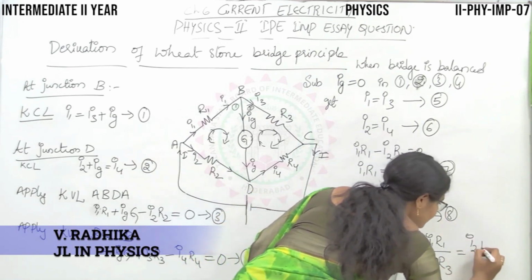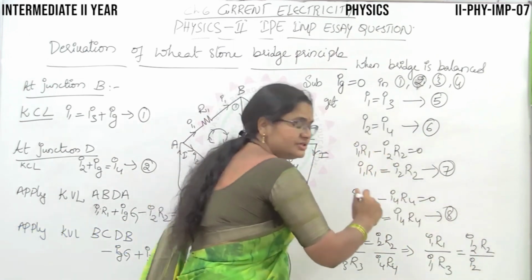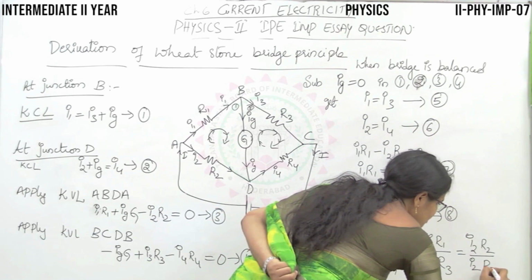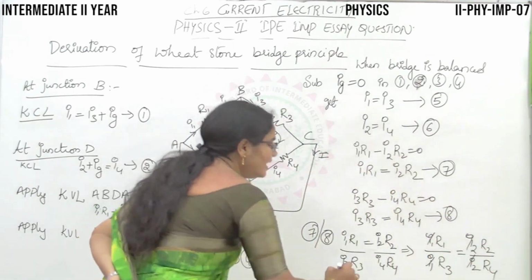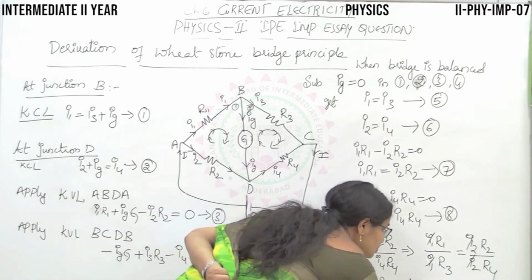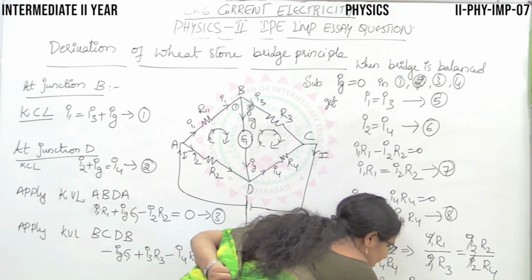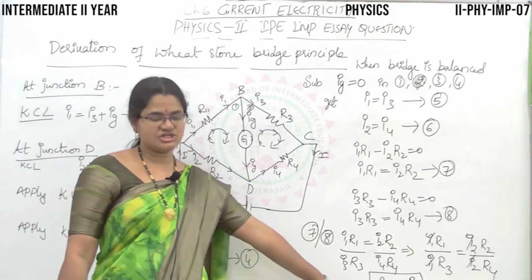Similarly, for I4, I will substitute I2 from condition 6. So what are you supposed to get? These will get cancelled, and finally, you will be left with a beautiful answer: R1 by R3 is equal to R2 by R4. This is the principle of Wheatstone bridge.